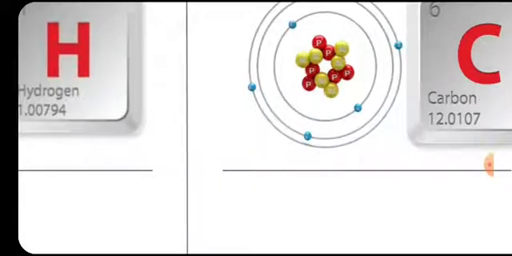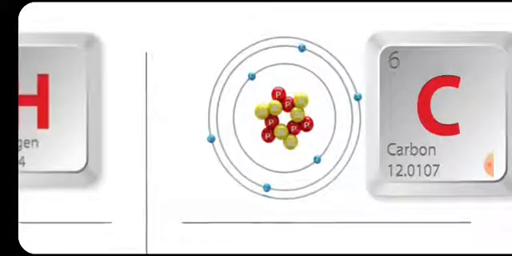We can see in this orbital diagram of carbon that in the nucleus there are 6 neutrons and 6 protons, and in the orbit there are 6 electrons.